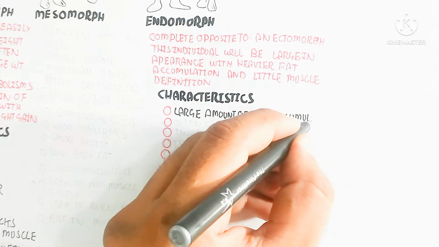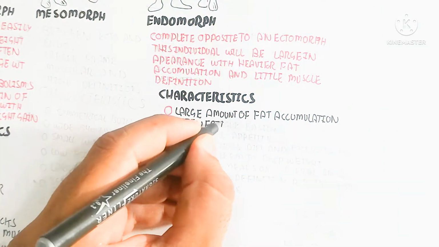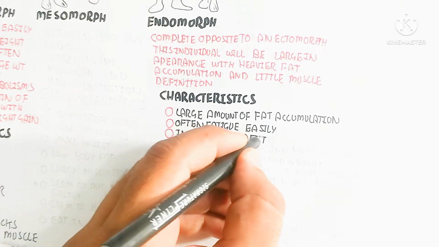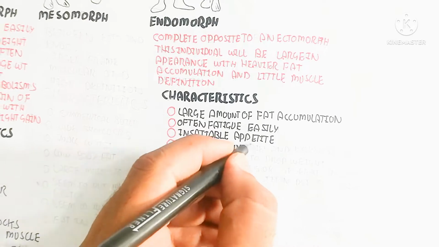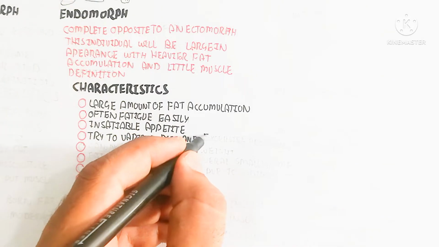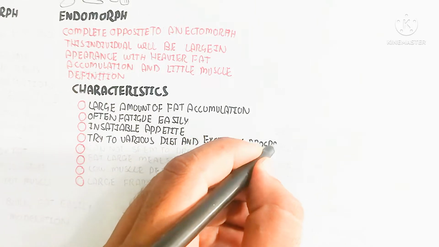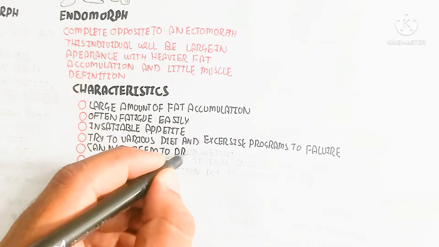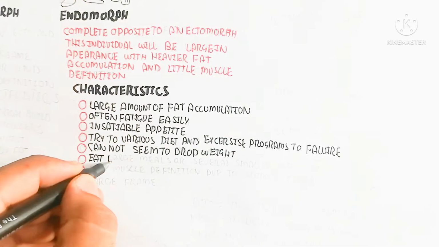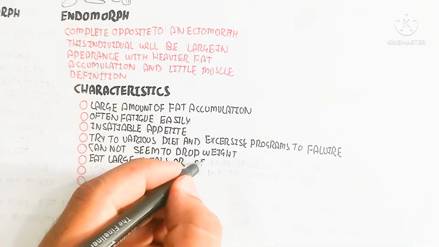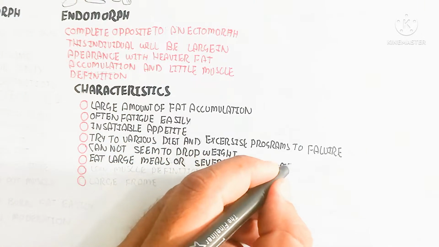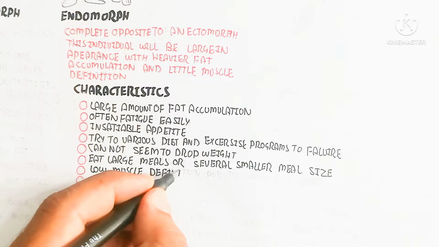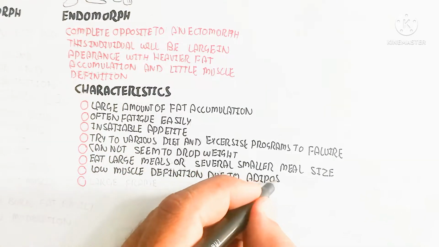Their metabolism is very low as compared to the ectomorph. Ecto means the energy will be released, but endomorph means the energy will not be released, and sweating will be more. With a large amount of fat accumulation, they often fatigue easily because of the smaller number of mitochondria in each cell. They have an insatiable appetite, try various diet and exercise programs to failure, cannot seem to drop weight, and eat large meals or several smaller meals, with low muscle definition due to adipose tissue and a large frame.